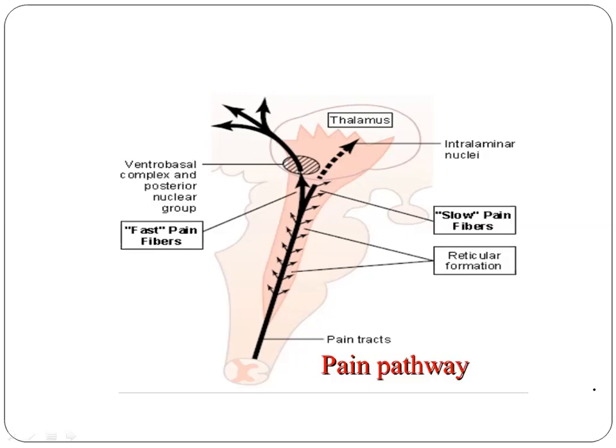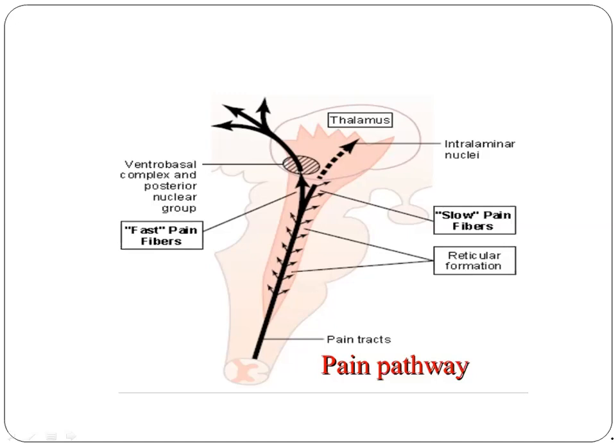So it is exactly opposite for both. In the fast pain pathway, only a few fibers terminate in the brainstem, and most are terminated in the thalamus, the higher center. But in slow pain, most of the fibers terminate in the brainstem, and only a few terminate in the higher centers.